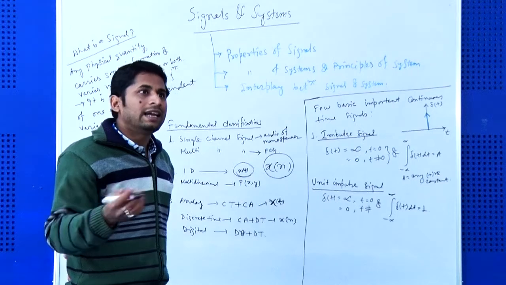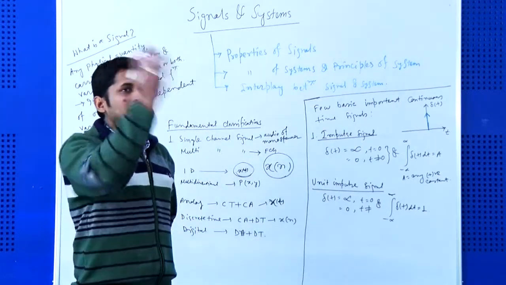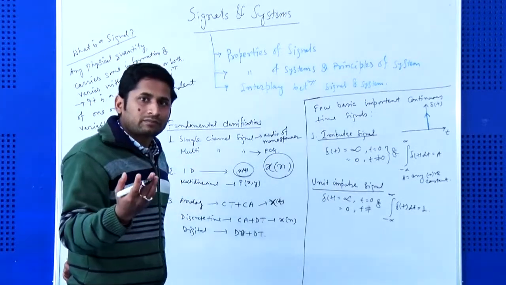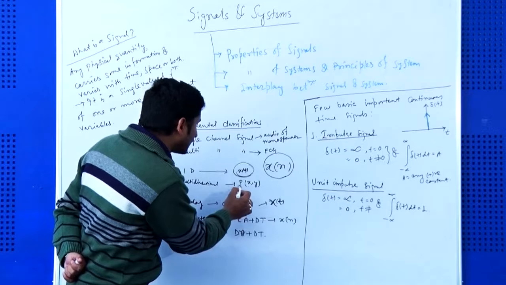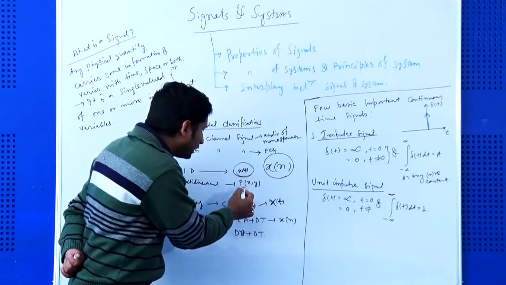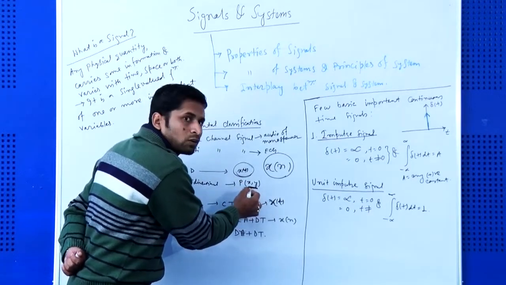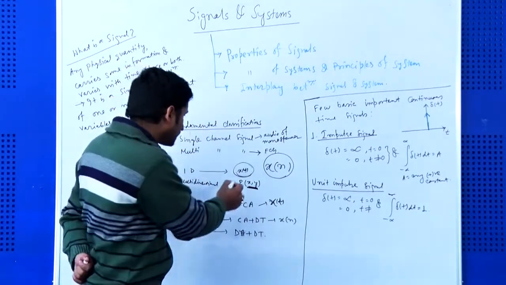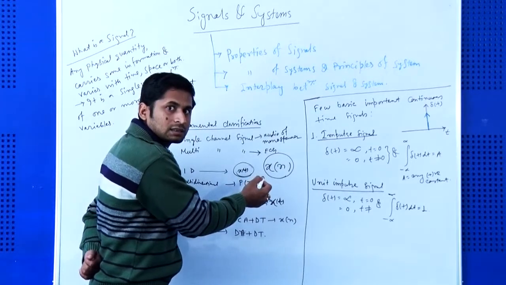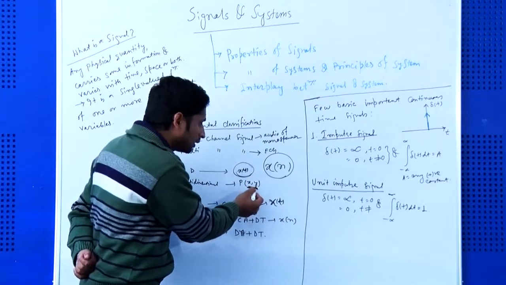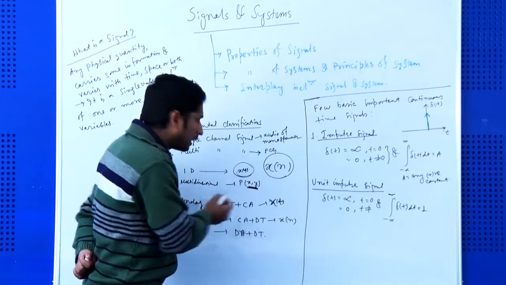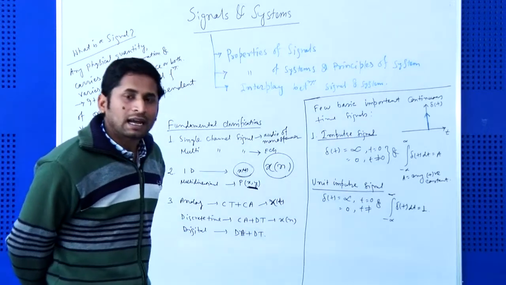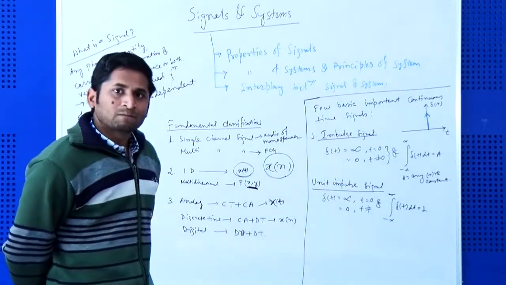But there may be multi dimensional signals. If we consider spatial coordinates x, y, z, the signal may depend on more than one dimension. Let p(x, y): this signal depends on x and y. These x and y are independent variables, and p is dependent on x and y. So this is another type, one dimensional and multi dimensional signals.